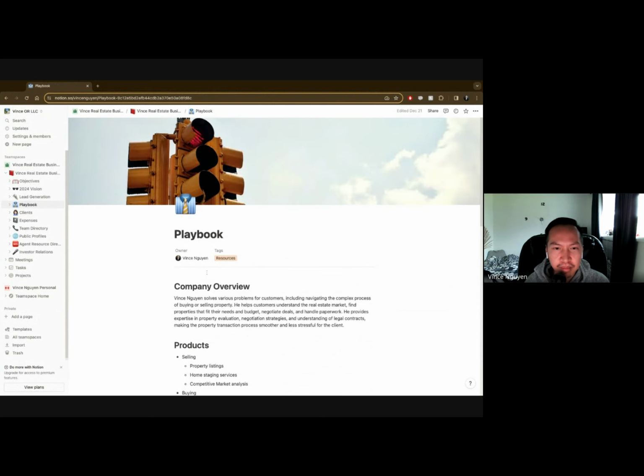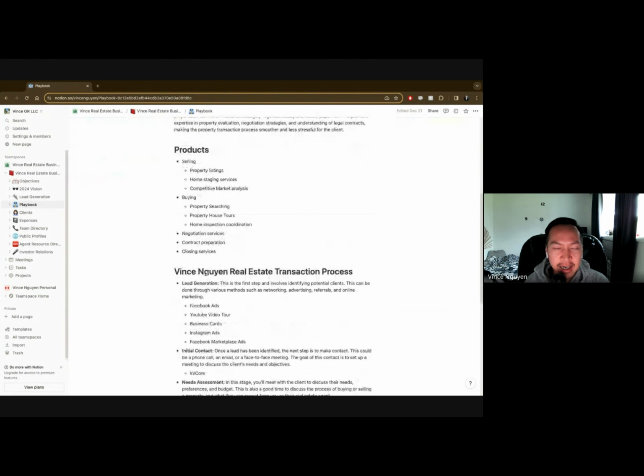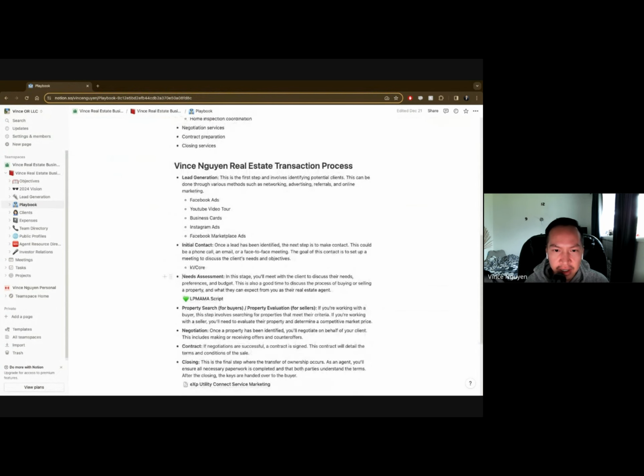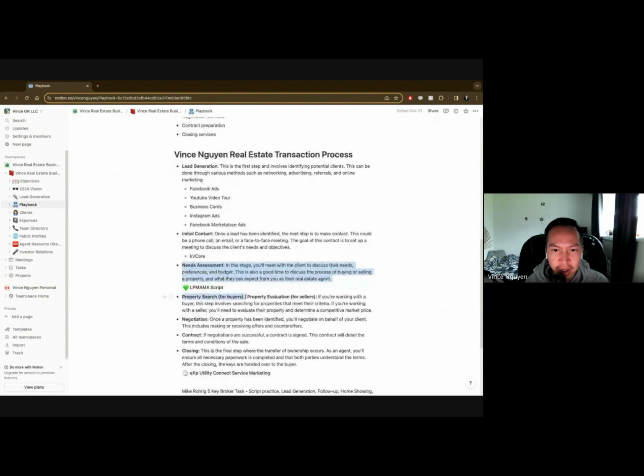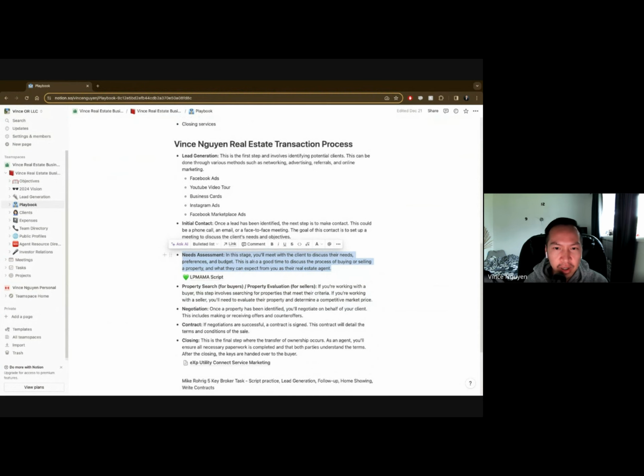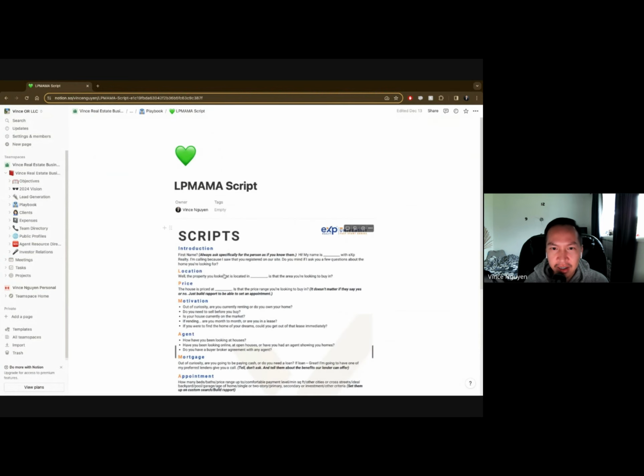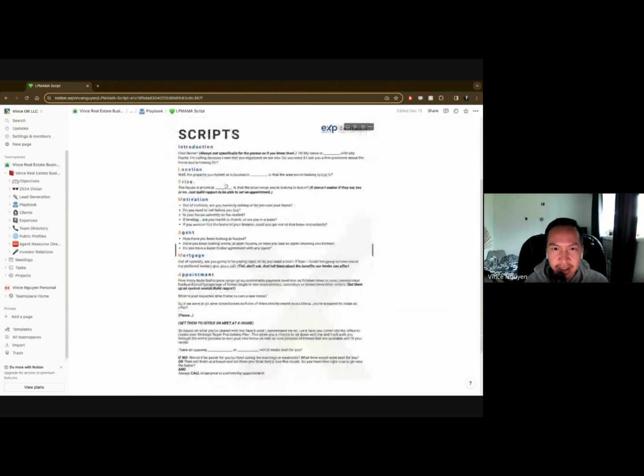I would say this playbook part is a bit of that, what we'll do once they become a prospect. Once they become a prospect, it becomes this part where we go into that needs assessment, which is what I talked about. With KV Core, if you ever paste a document or a picture, it creates a doc. So for example, I pasted this picture, and instead of pasting this picture onto this doc directly, it creates this doc. So it's kind of nice. I can click on it, I can see this doc separately, and it doesn't take a lot of space on my main page. Very easy to do.